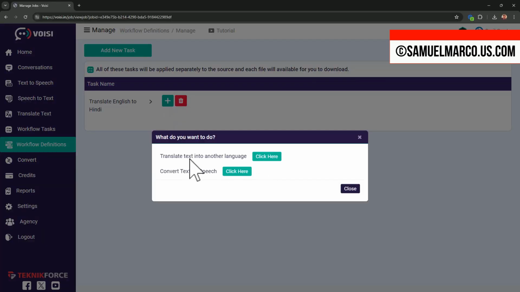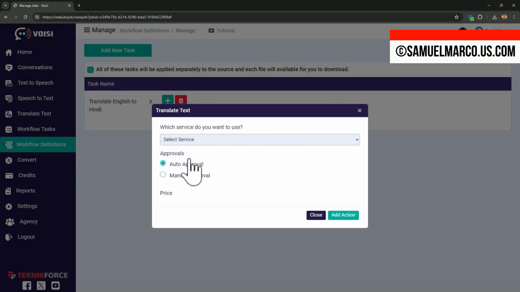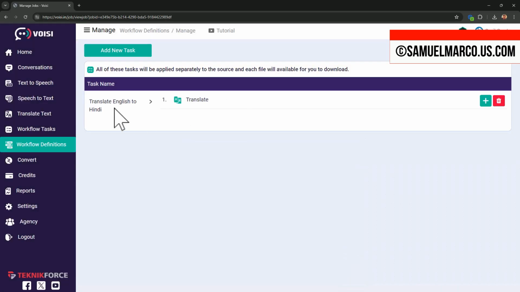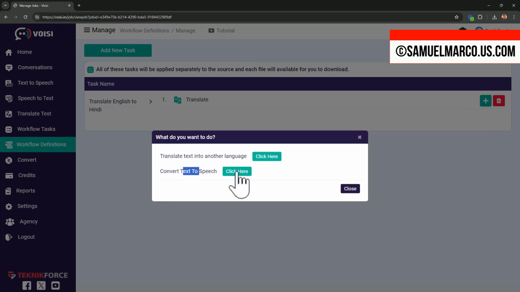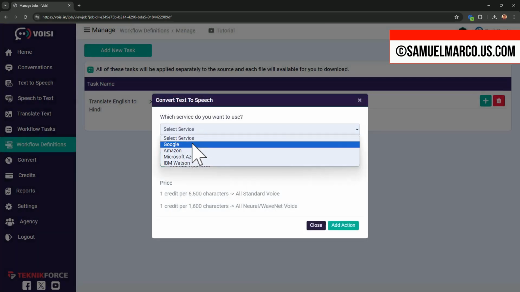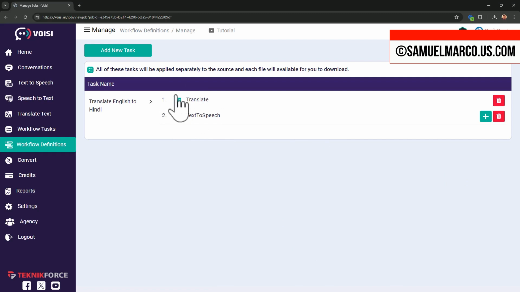Get it now. Another interesting feature is the workflow tool. You can create multiple steps in a single workflow. For example, in the first step, translate a text, and in the second step, convert that text to speech.